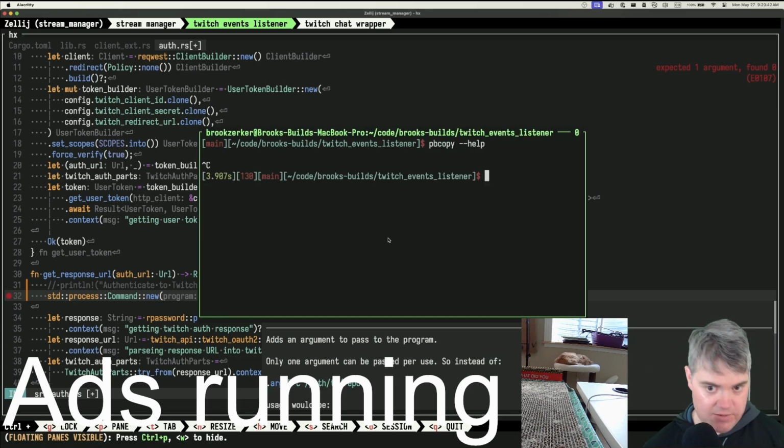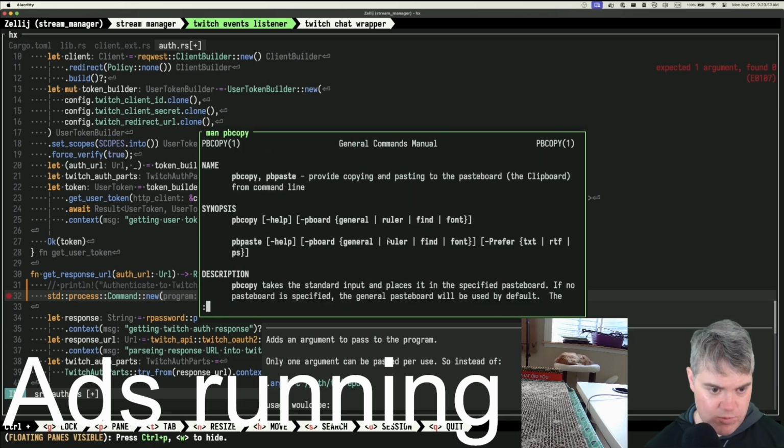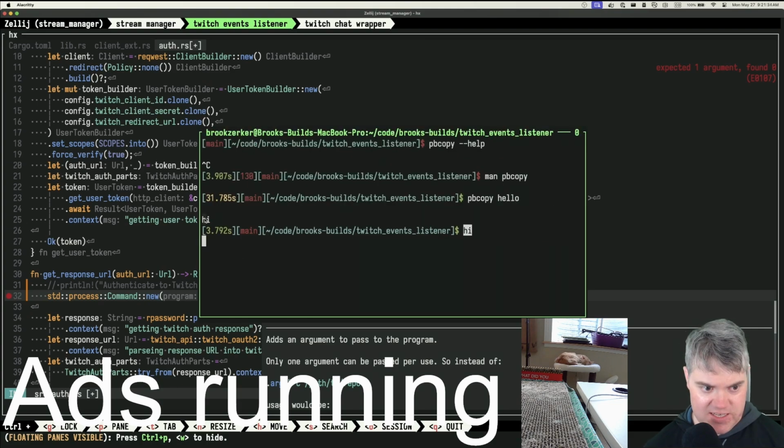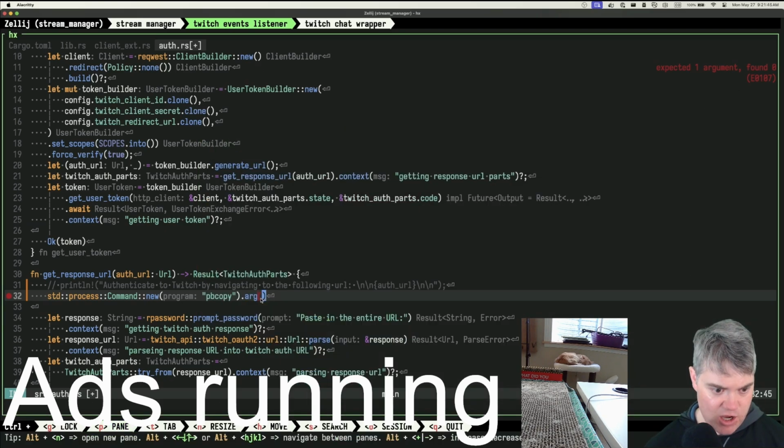Do you have any help? You don't? Okay. Go ahead and copy and paste. Okay, so we can do PB copy, takes the standard input and places it in the specified pasteboard. If no pasteboard is specified, the generic pasteboard will be used by default. Okay. Wait a second. So if I do PB copy hello, ooh, it just took in the hi. So it takes in standard input only. So I have to pipe it in there. So I have to do something like echo.